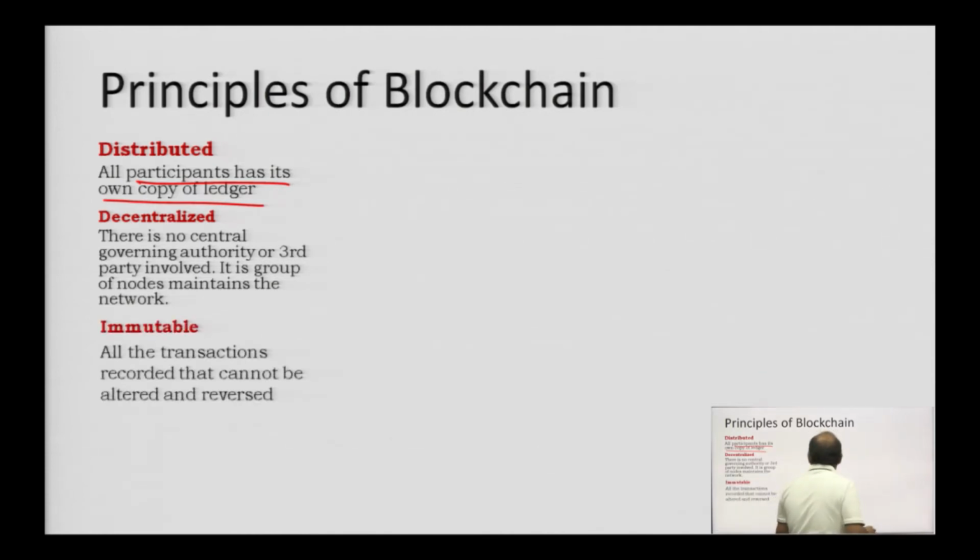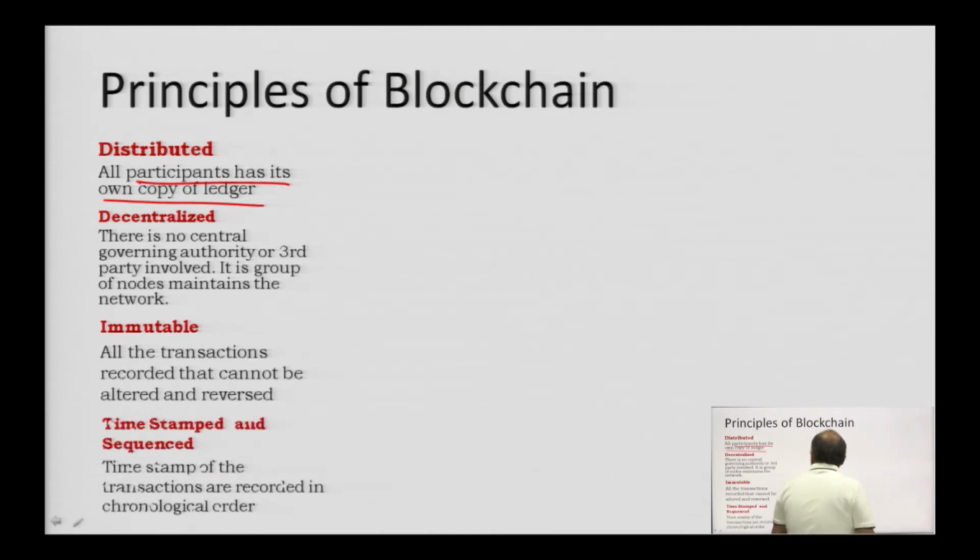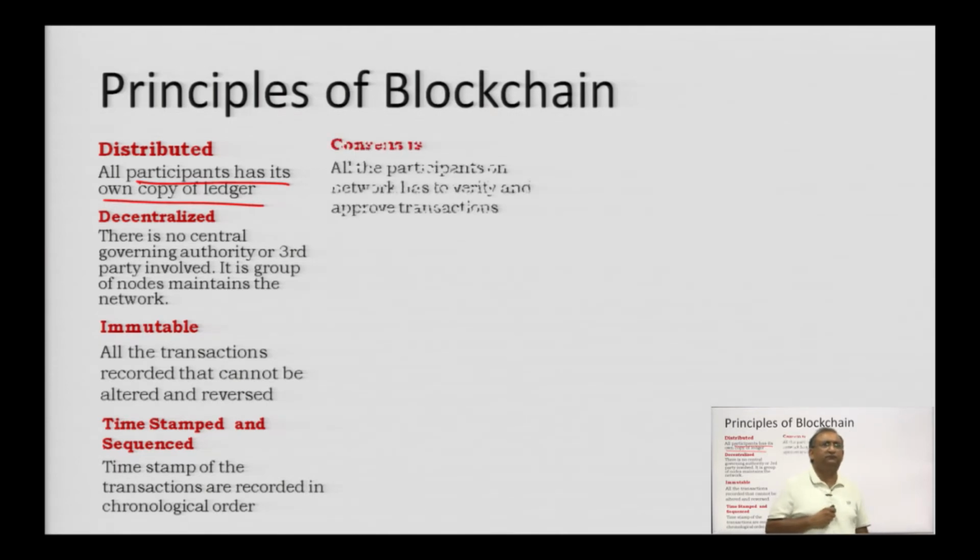Immutable. All the transactions recorded on the blockchain network cannot be altered or reversed in general circumstances. Time stamped and sequenced. All the transactions have to be time stamped, and they are recorded in chronological order. Consensus. Each and every transaction has to be verified and approved by all the participants of the blockchain network, and we call it the consensus process.